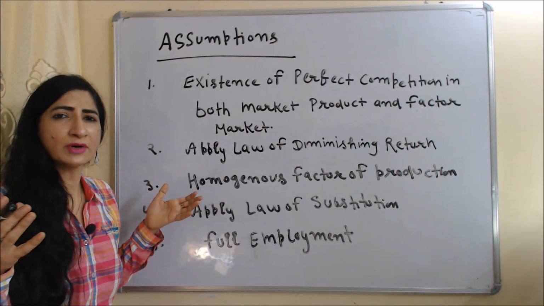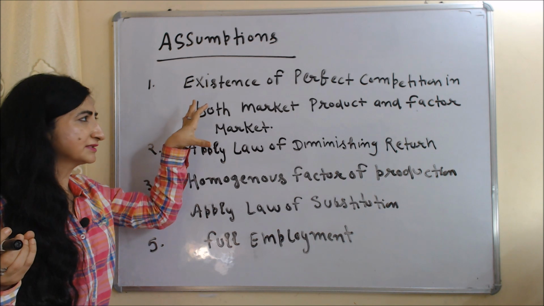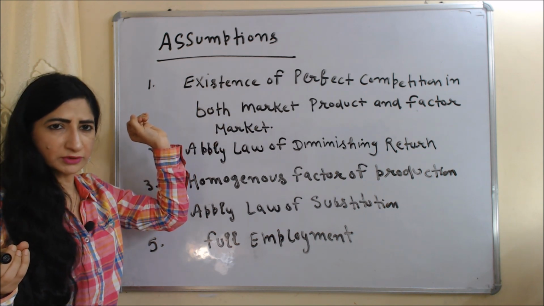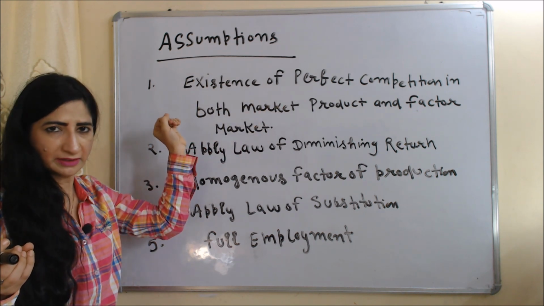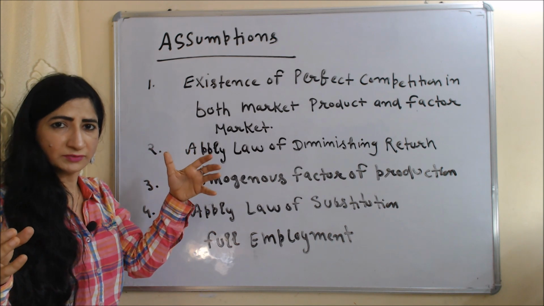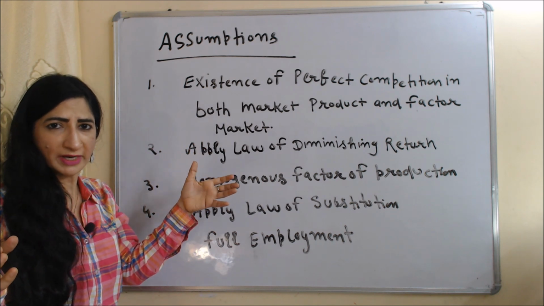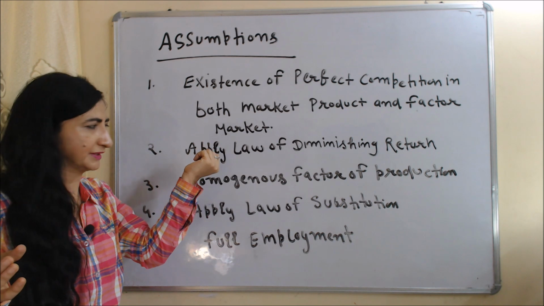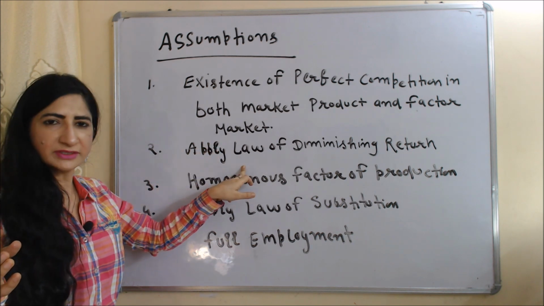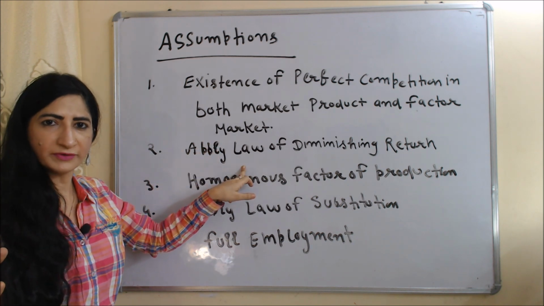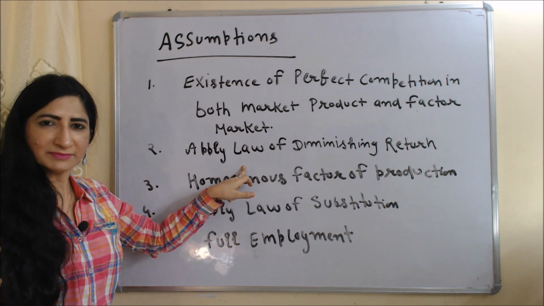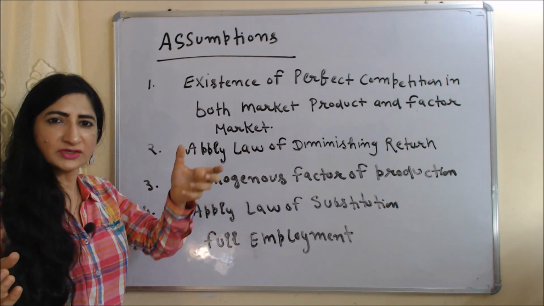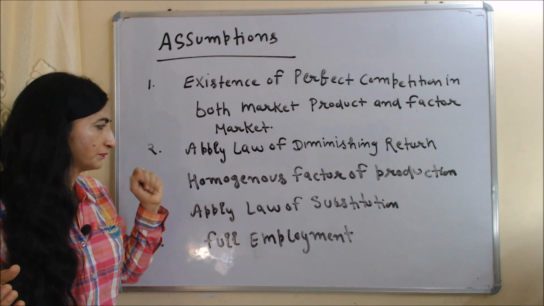Now we are going to talk about the assumptions of this theory. Existence of perfect competition in both the product market and the factor market. That means this theory assumes there is perfect competition in both markets. Law of diminishing returns applies. According to this theory, the law of diminishing returns operates, which means after a certain time period, the marginal product of a factor of production falls.